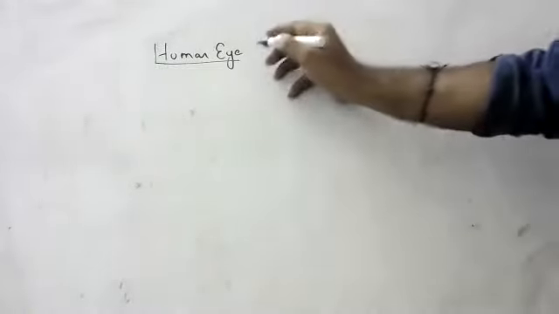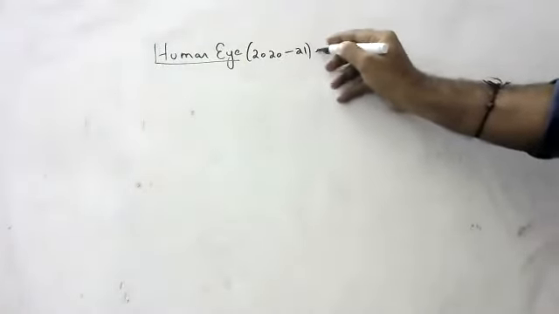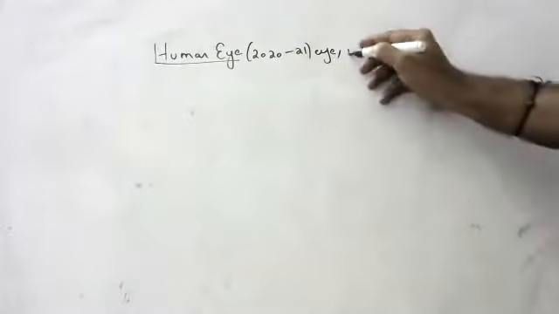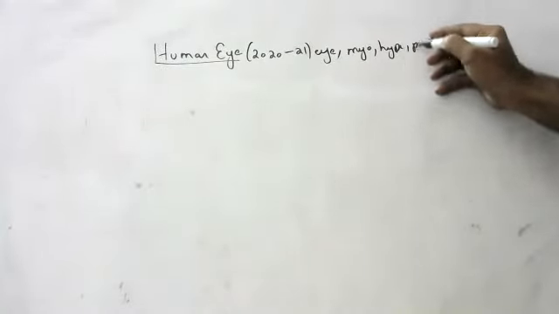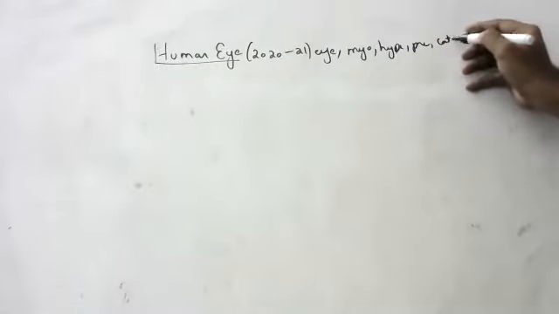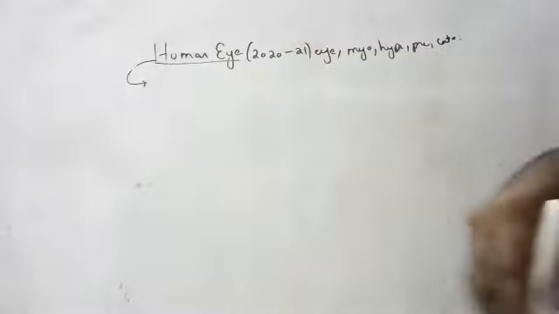Since for our syllabus this year, 2020 and 21, we don't have the eye topic. Myopia is not there. Hypermetropia is not there. Presbyopia is not there. Cataract is not there. And all the remaining things are there, children. What are the remaining things? You will find out.